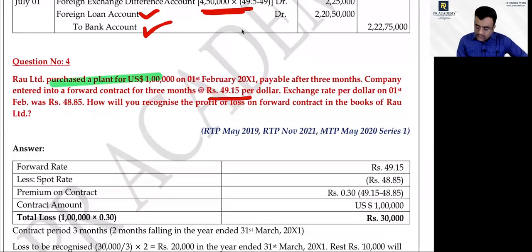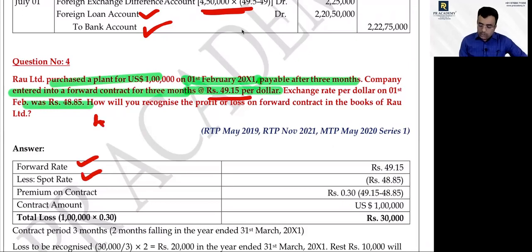Now listen. The contract is taken on 1/1/2011, payable after 3 months. The company's forward contract rate for 3 months is 49.15 per dollar. The exchange rate is 48.85. Now the difference between the forward contract rate and the spot rate is called premium. Understood? Forward rate, I have to pay 49.15.